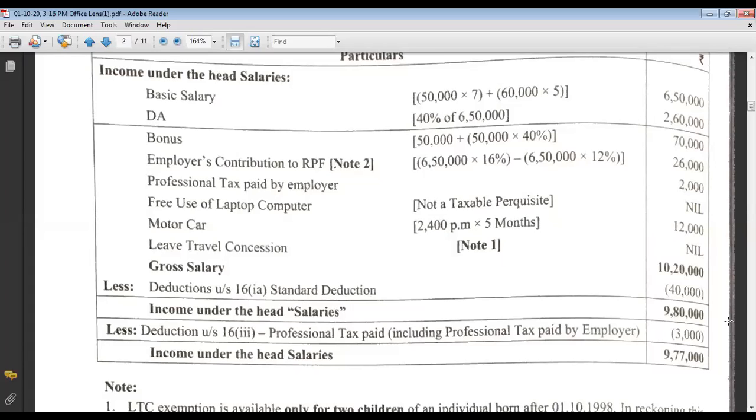So the government says, out of 10 lakh 20,000, you subtract 50,000. What will be the amount? It will be 9 lakh 70,000. So you pay us tax on 9 lakh 70,000. You need not pay us tax on 10 lakh 20,000. That is what the government says. That is a standard deduction. Standard means applicable for each and every one. Whether your income is 20 lakh or 30 lakh rupees per annum, or whether your income is 5 lakh rupees per annum, it is standard.